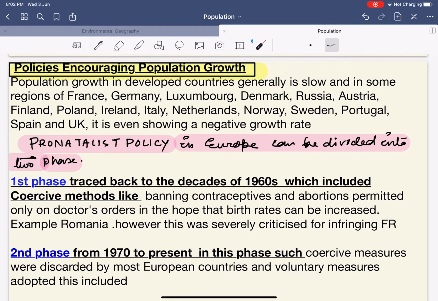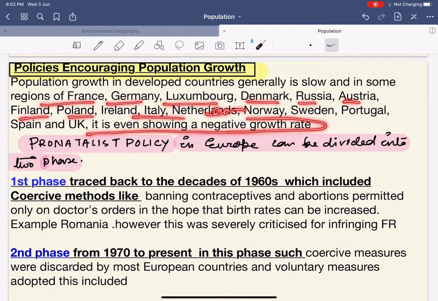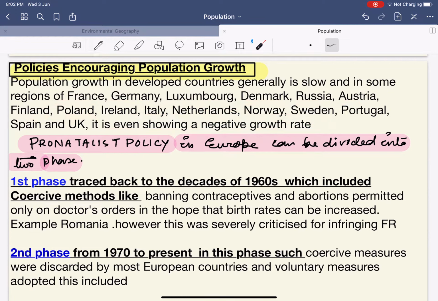Now, the population growth in the developed countries is generally very slow, and in some regions of France, Germany, Luxembourg, Denmark, Russia, Austria, Finland, etc., it is even showing a negative growth rate. What is this negative growth rate? A negative growth rate happens when your fertility rate is below your mortality rate. This is your mortality rate, this is your fertility rate. Or I can say that they are in the fifth stage of the demographic transition.